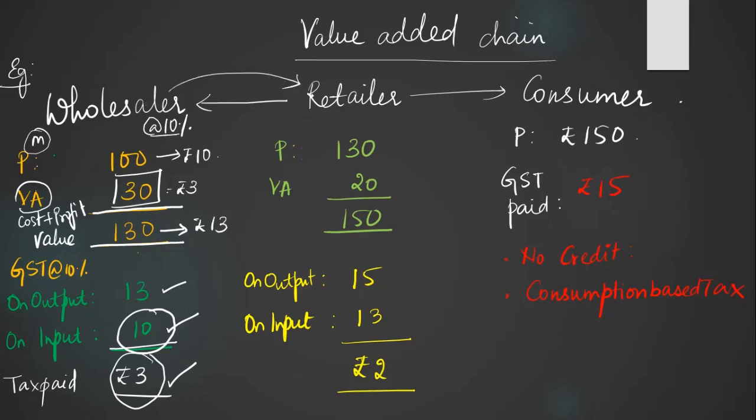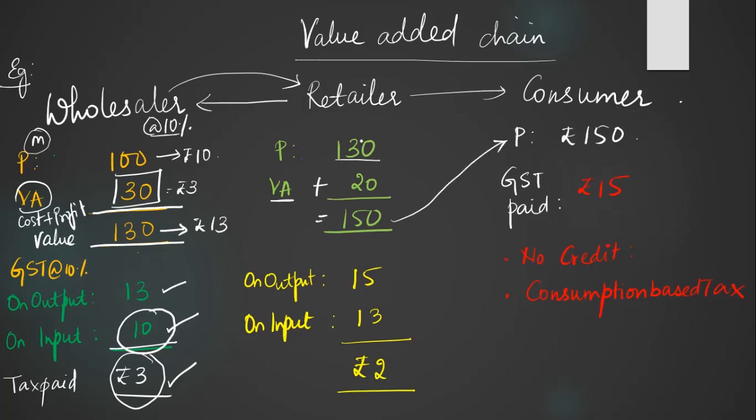Next, in the value chain, the goods move towards the retailer now. The retailer has purchased the goods from the wholesaler for rupees 130, that is, 100 plus 30. This is his cost price now. Now he will make a value addition of rupees 20, and so his goods are worth rupees 150 now. This he will sell to the consumer. This will become the purchase price for the consumer.